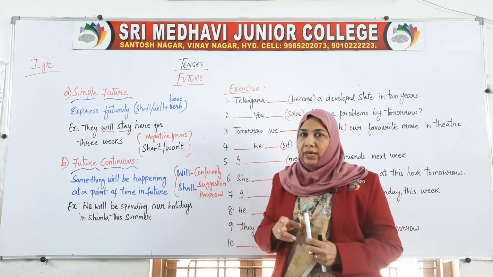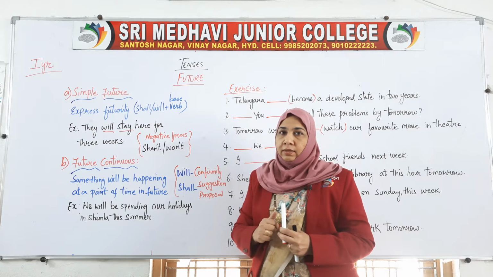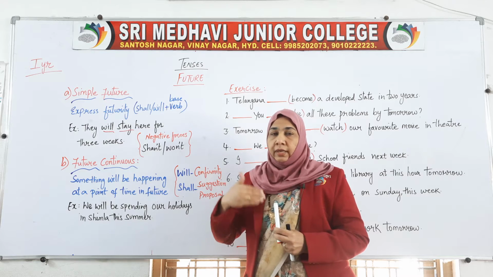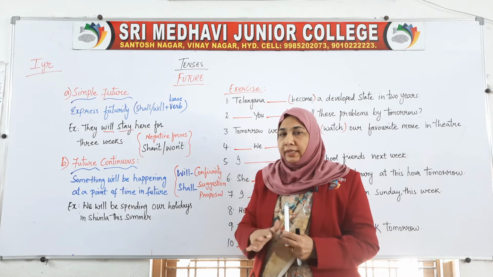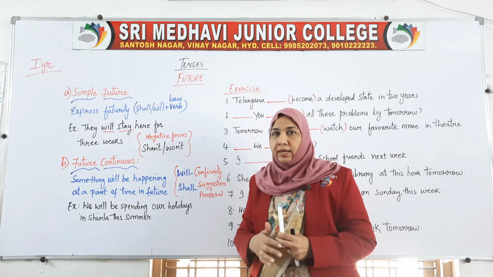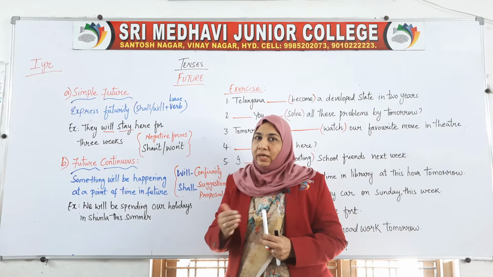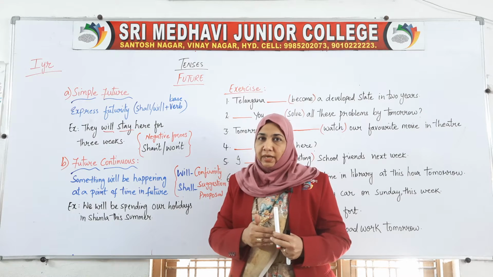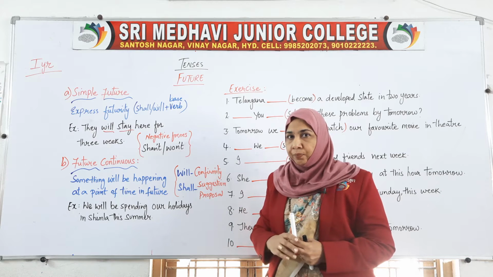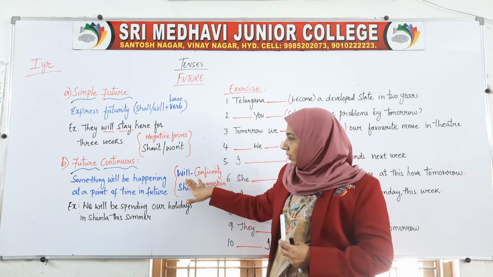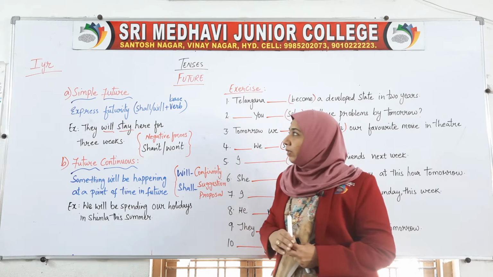In a dilemmatic way you are giving the answer. You are not sure about your visit or your coming to a particular place. That's why you are saying I shall try my level best. That means you will try, but you are not sure about yourself. That's why you are saying I shall. So here will is conformity, shall shows the suggestion or the proposal.